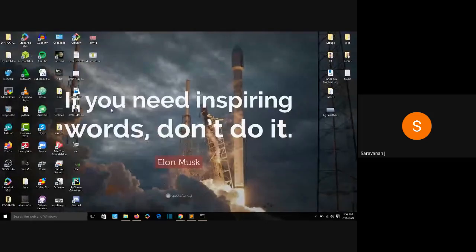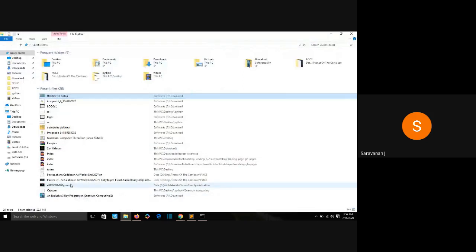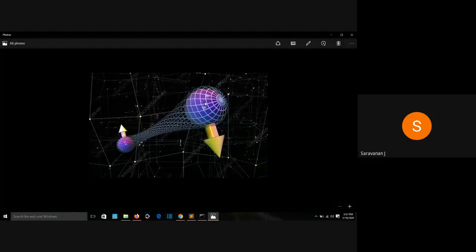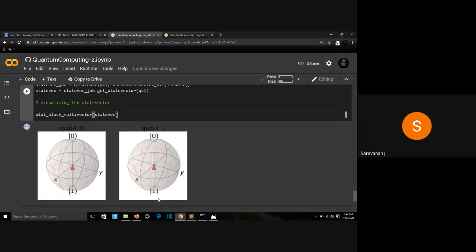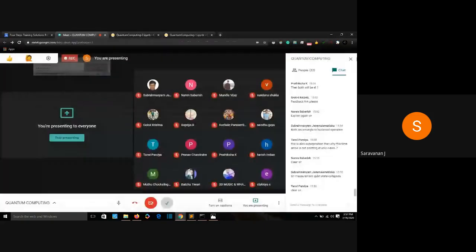So where is that picture I just downloaded yesterday? Let me see. Yeah, over here. One quantum particle can give me the position of the other quantum particle. So if we measure one quantum particle, we can get the measurement of the other quantum particle too. So the qubit which is in superposition, if we measure one qubit, we can get the position of the other qubit too. Is my logic reasonable?